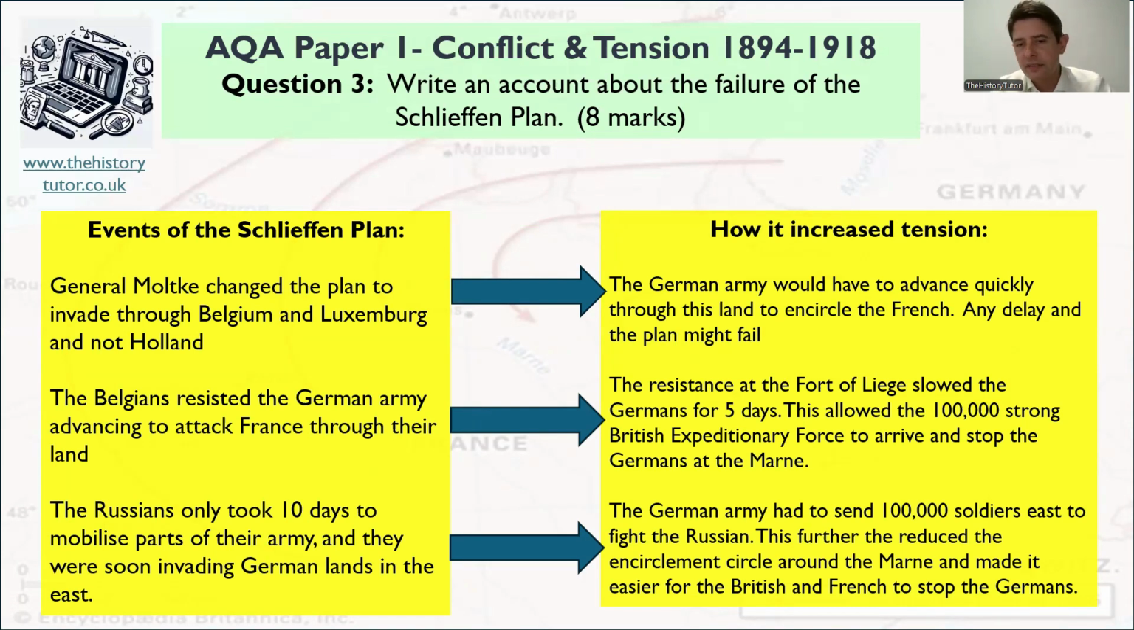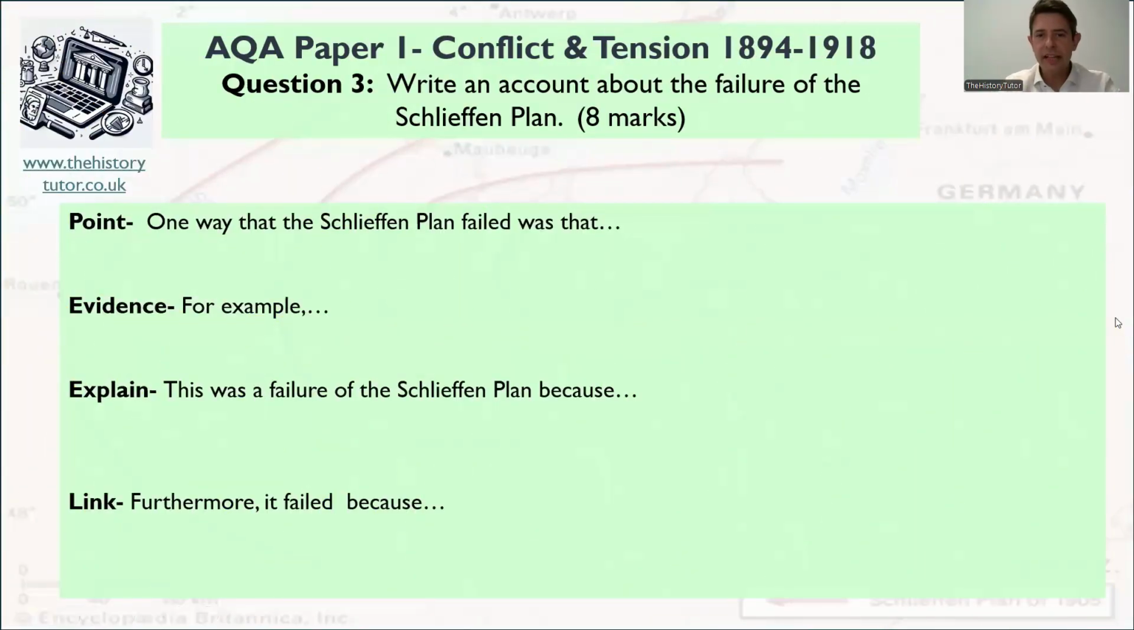The Belgian resistance, of course, the forts of Liège, slowed the Germans down for 5 days. This allowed the 100,000 strong British Expeditionary Force to arrive and stop the Germans at the Battle of the Marne. And of course, invading through Belgium led to the British declaring war anyway. And of course, the Russians got there earlier. So this meant 100,000 soldiers had to go east to protect against the Russian invasion, which again narrowed the encirclement and meant that the Battle of the Marne was a narrow sweep, and the German army hit the British and French at the Marne. So writing your answer then is quite simple.